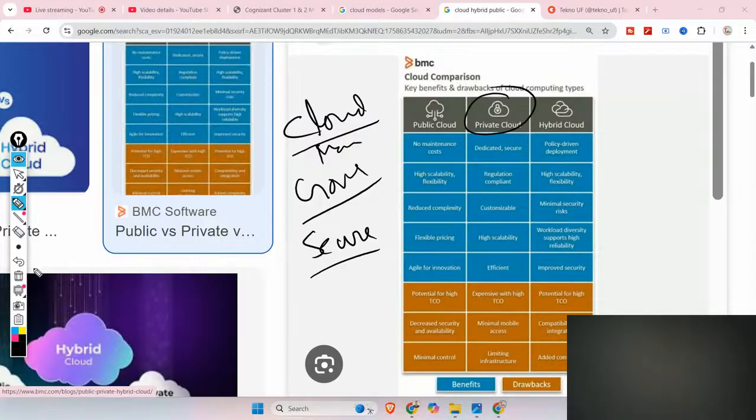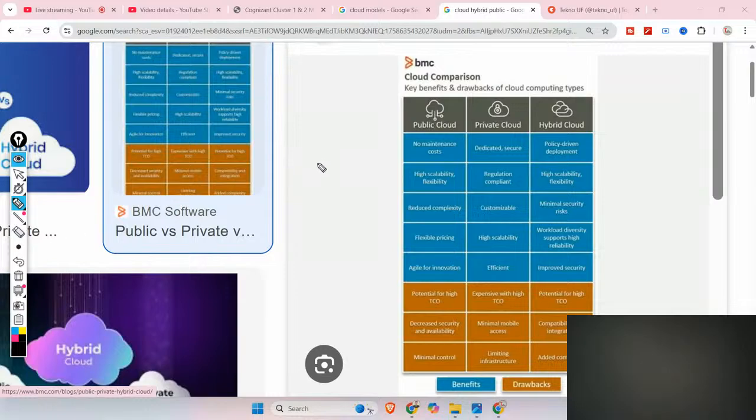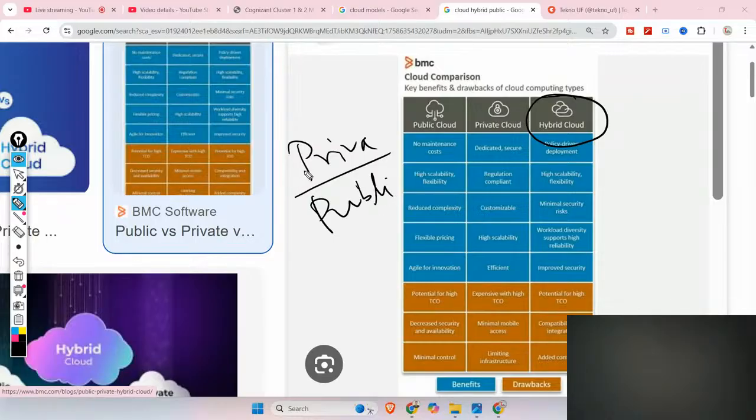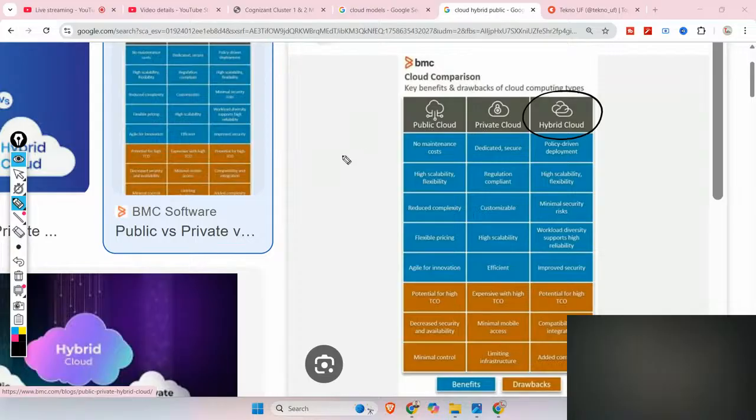But if there is a scenario provided where private and public both can be used, in that case you can prefer to go with hybrid cloud. Let's say a library, where private and public both can be applicable. That means you can implement hybrid cloud there.